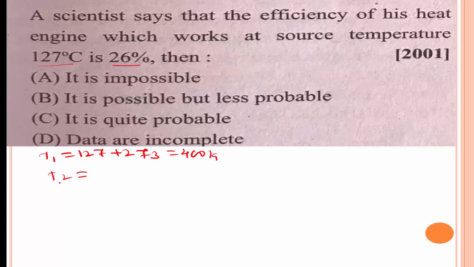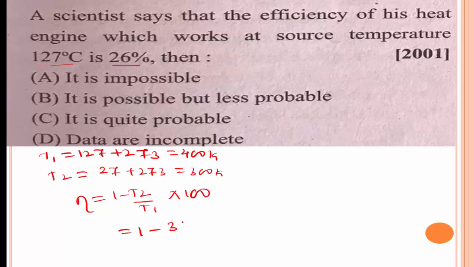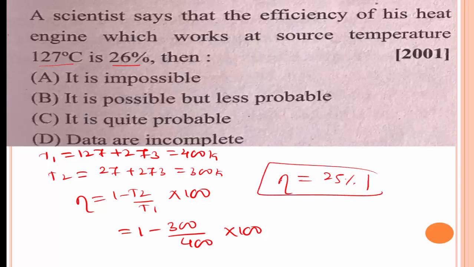But T2 is equal to normal temperature 27 plus 273, it is equal to 300 Kelvin. The efficiency of the heat engine, we know the formula, eta is equal to 1 minus T2 by T1 into 100. Substitute the values here, 1 minus 300 divided by 400 into 100. 400 minus 300, that is 100. 1 by 4 into 100, that is 25%. Eta is equal to 25%.